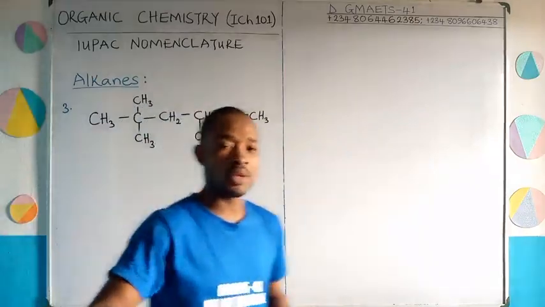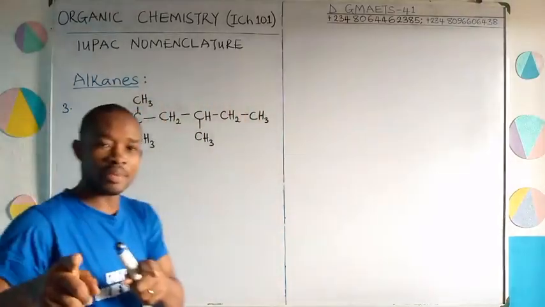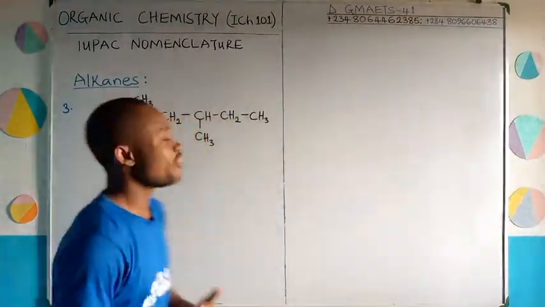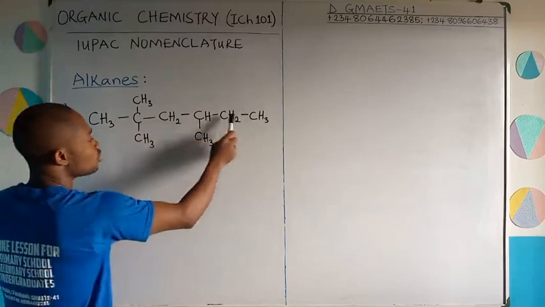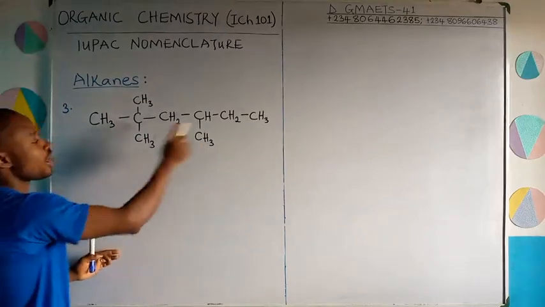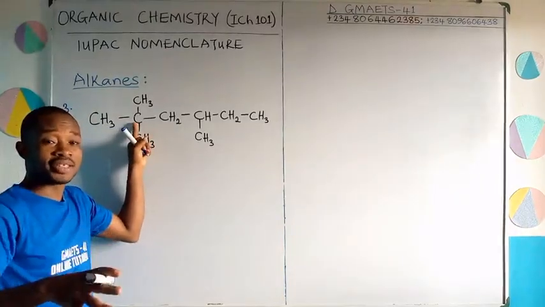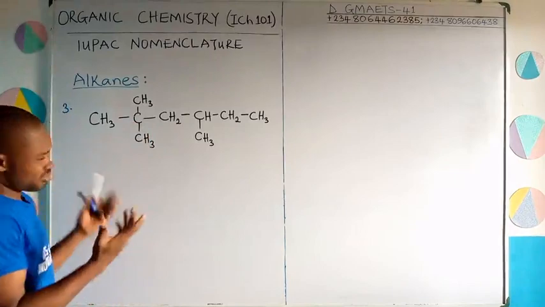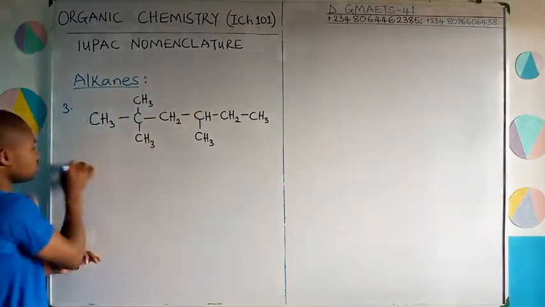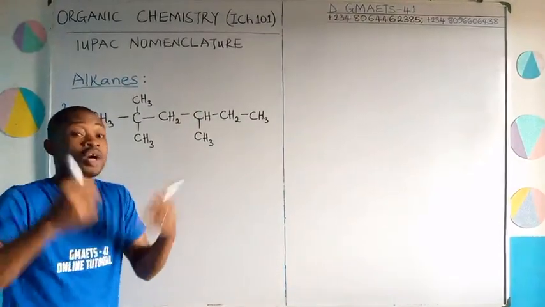The next question will then be, will I count from left to right or from right to left? Remember the rule where you cite your attachment first. So let us check. If I count from right to left, 1, 2, 3. On the third carbon atom, that is where I cite my attachment first. Counting from left to right, 1, 2. On the second carbon atom, that is where I cite my attachment first. So clearly, the counting should go this way. Are you following right? It has to go this way, not this way. Going this way, even if you want to use the lowest sum concept.